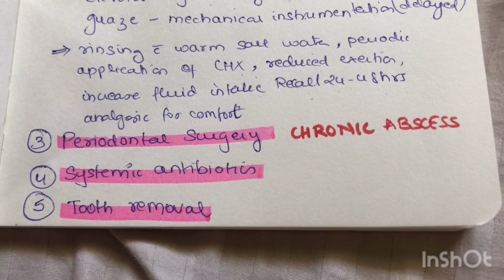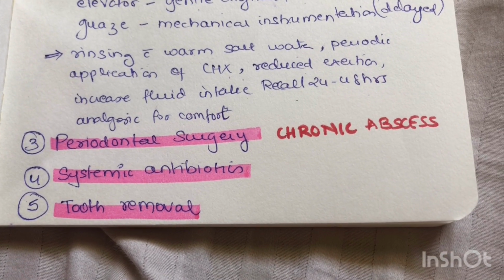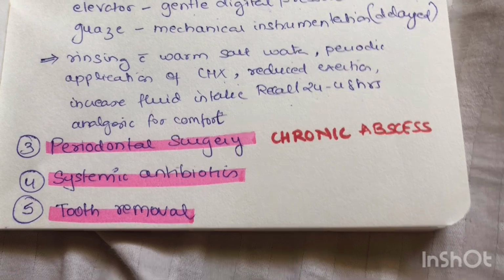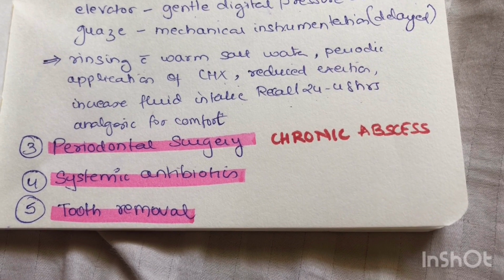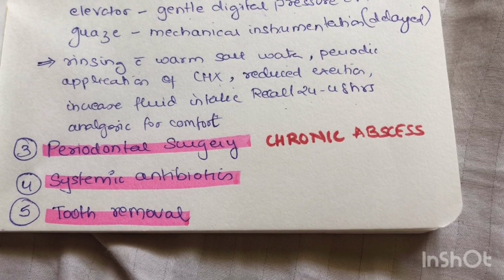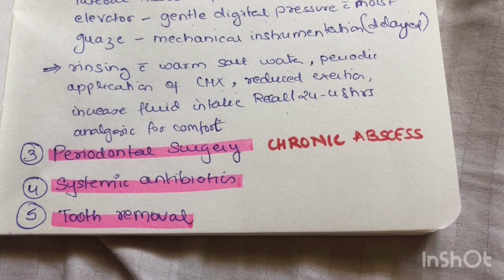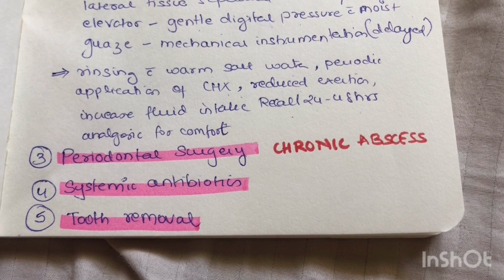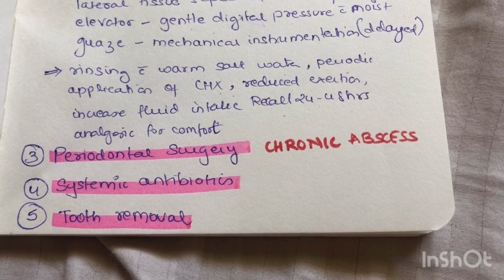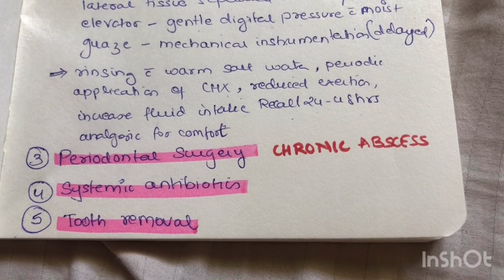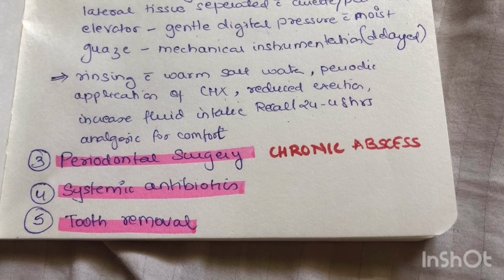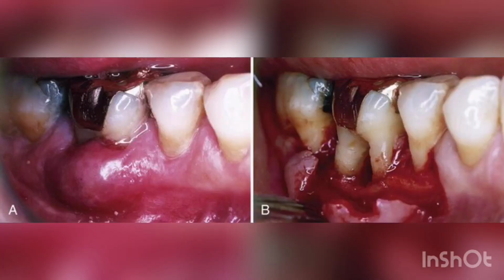Periodontal surgery is undertaken in case of chronic abscesses in which the non-surgical therapy is not enough to remove all the pathogenic plaque and calculus which is present, like in case of very deep periodontal pocket or tortuous pocket in which furcation is involved, etc. In such cases, a periodontal surgery is highly recommended. Surgical therapy is done to gain access in the furcation area for removal of all the bacteria.